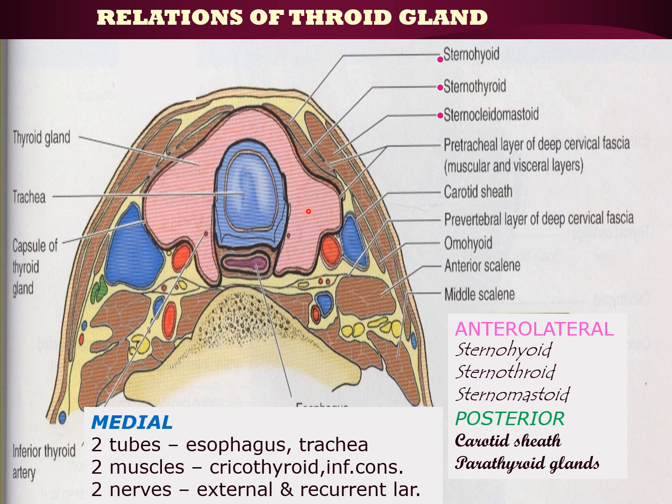This is the medial surface, related to the trachea and esophagus. It is also related to two muscles, the cricothyroid and the inferior constrictor of the pharynx, which is not shown here, and two nerves, the external and recurrent laryngeal nerves.